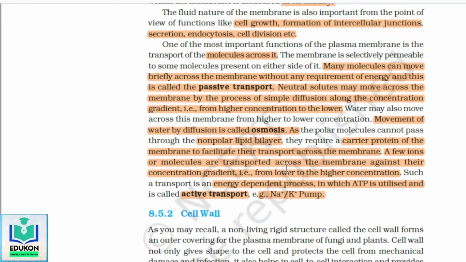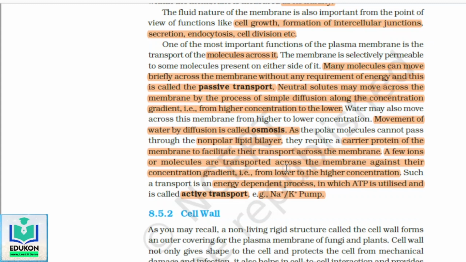It is semi-permeable. It allows certain molecules to move across on both sides, and both types of transport occur, passive transport and active transport. In active transport there is energy; it is the energy dependent process in which ATP is utilized, whereas in passive transport we do not have any kind of energy requirement.